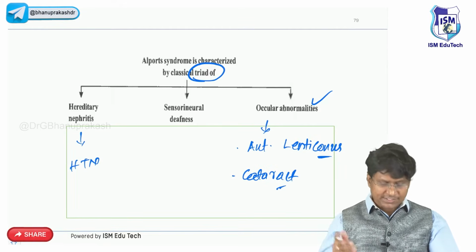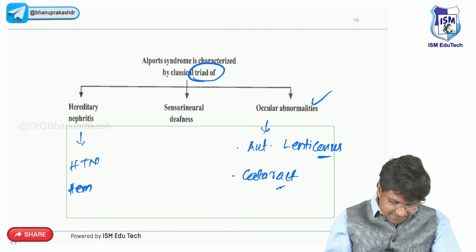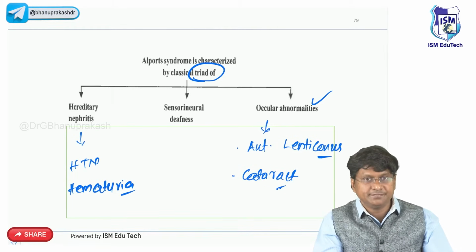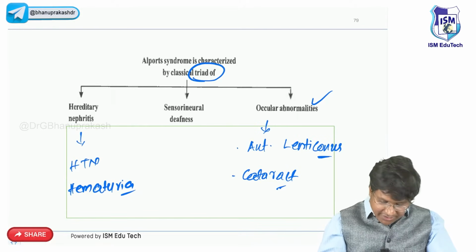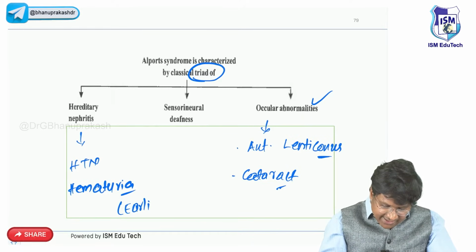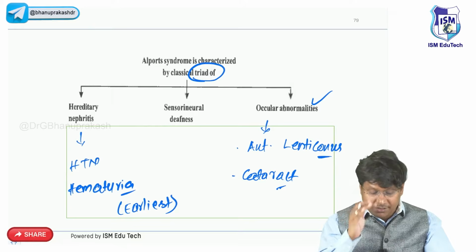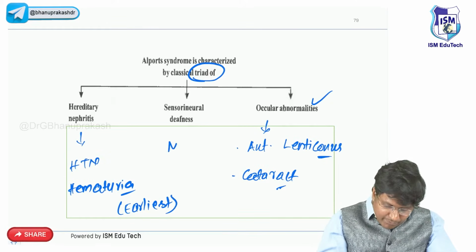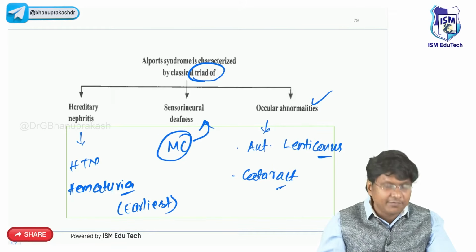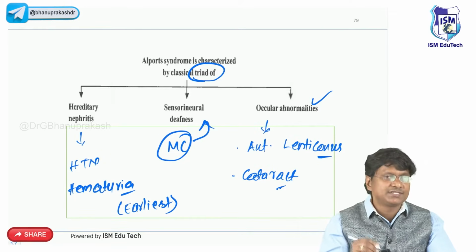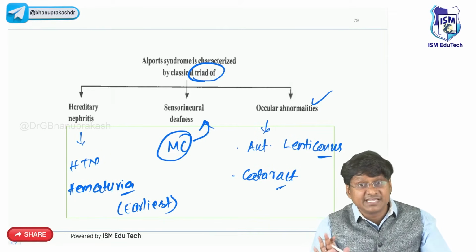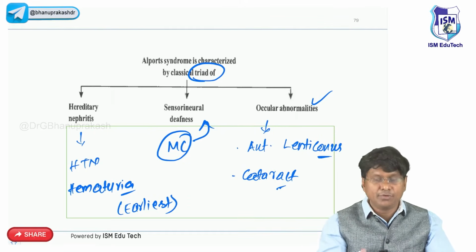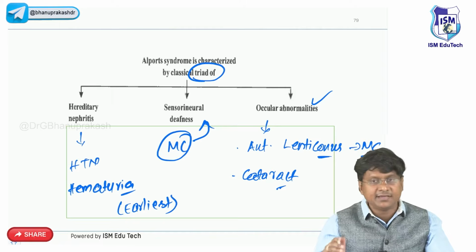Hereditary nephritis, and because of it, they can also have hematuria. Hematuria is the earliest manifestation in patients with Alport syndrome. And what is the most common extrarenal abnormality? The sensorineural hearing loss. And the most common ocular abnormality is anterior lenticonus.